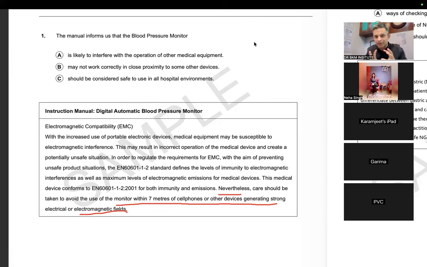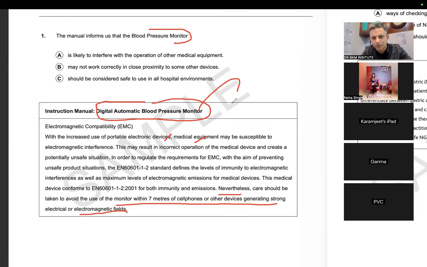So overall the topic is about that if you are using a digital automatic blood pressure monitor, because again my question was, never forget the question. My question was about this, then my topic was about this. So they were talking everything about the digital automatic blood pressure monitor, that electronic medical equipment may be susceptible to.